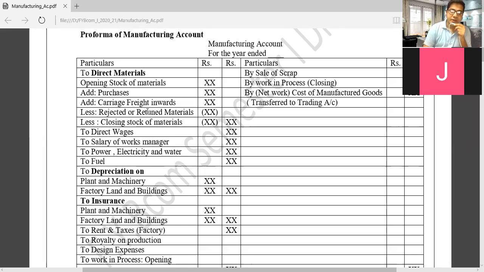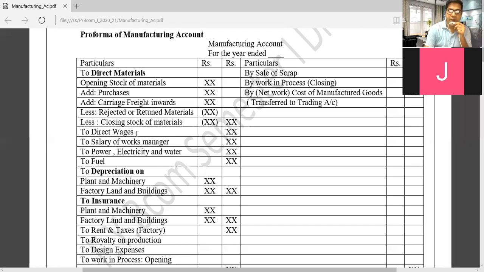Some of the material which is not good is rejected, and it is deducted from our direct material. Closing stock of raw material is also deducted. The rest of the value is the direct material.